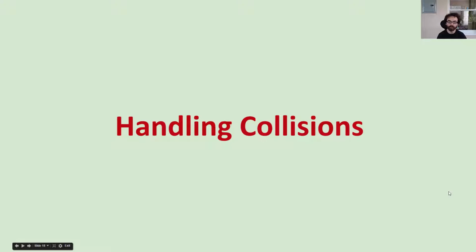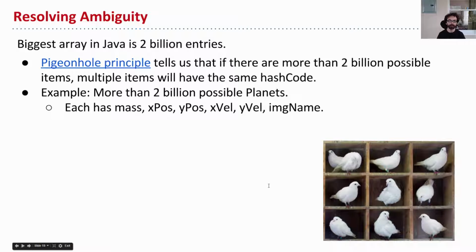Let's discuss one of those two fundamental challenges, namely handling collisions. So we have the issue that multiple objects might end up with the same numerical representation. For example, we had gross pi and boss pi. So you might just think, well, couldn't I just write a really clever function that will ensure that everything has a unique number? But it turns out that's an impossible goal. So let's discuss that first.